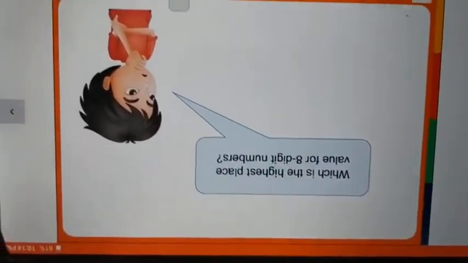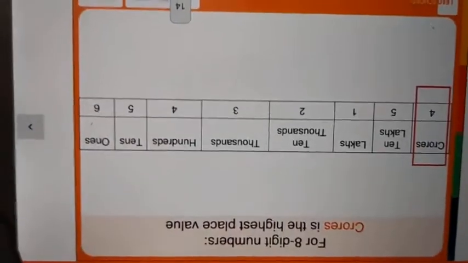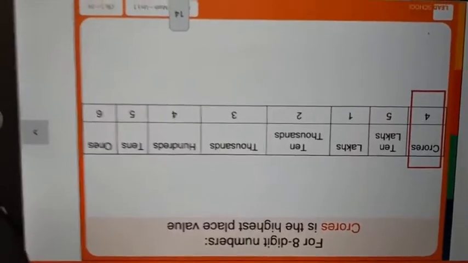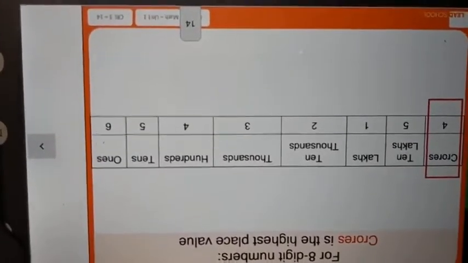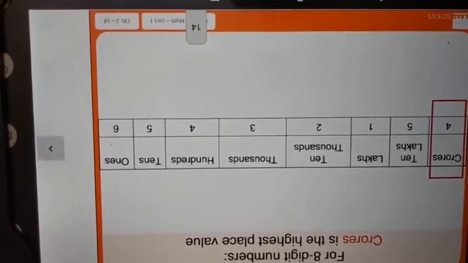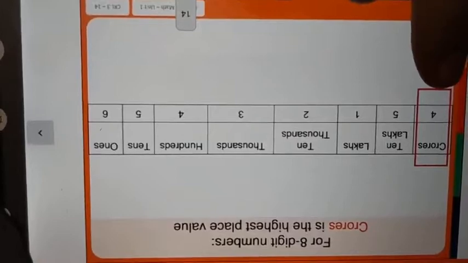Now look at this. Which is the highest place value of an 8-digit number? Let's see. Crores. For 8-digit numbers, crores is the highest place value. So in that, look at this. 4 is here.